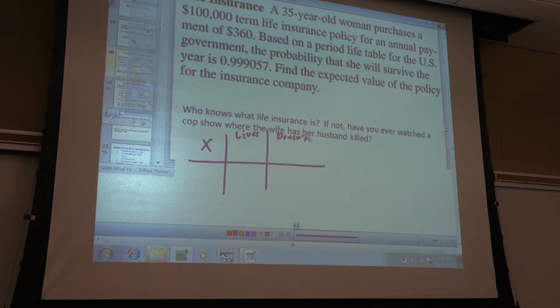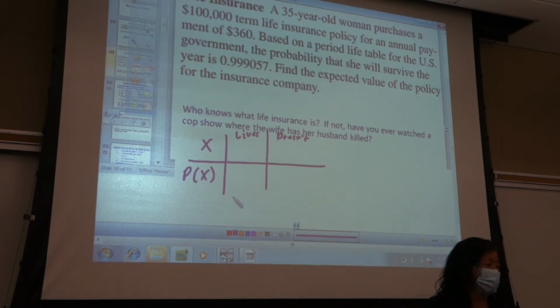Okay. So probability of X. So if you're the insurance company, who's ever heard of life insurance? Oh, good. Those of you who haven't, have you just heard of the movie where the wife kills the husband for the life insurance policy?